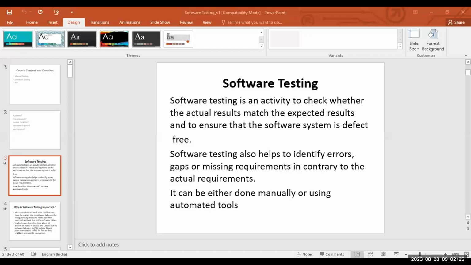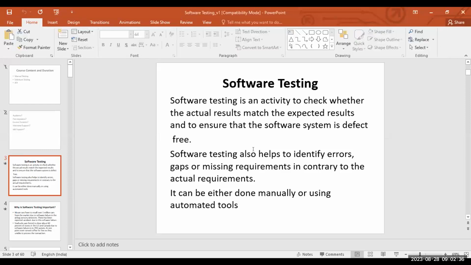Let me share the screen. Yesterday we discussed the basics of what is testing, right? So today directly we'll enter into what is software testing. Hope everyone is able to see the screen. Yes, ma'am. Okay.